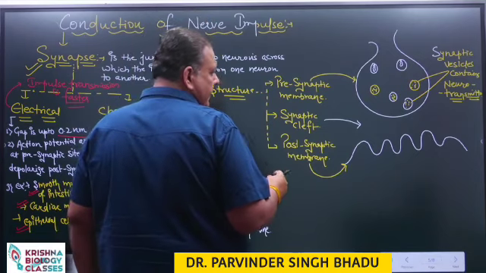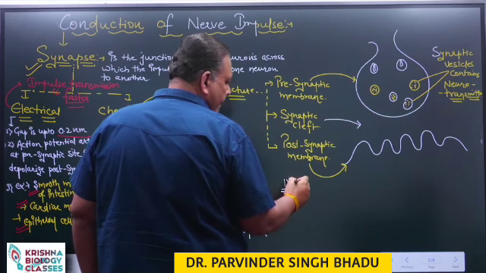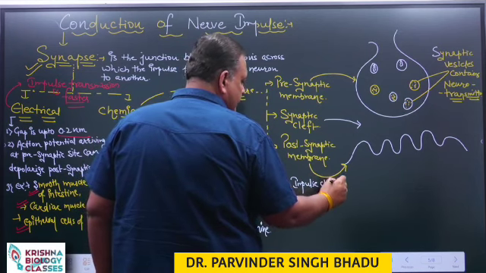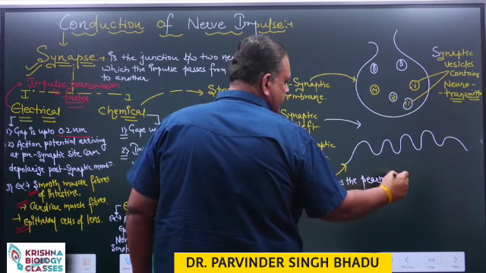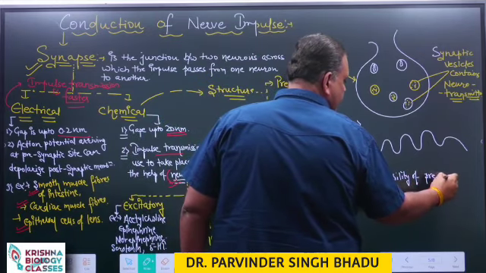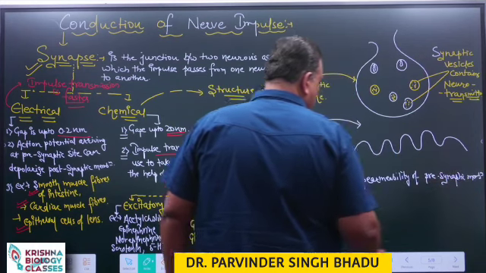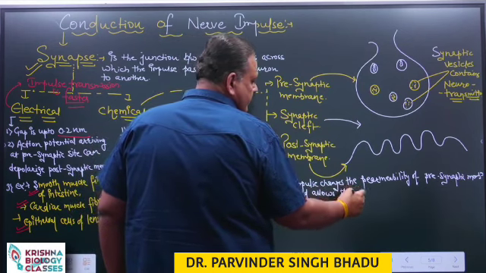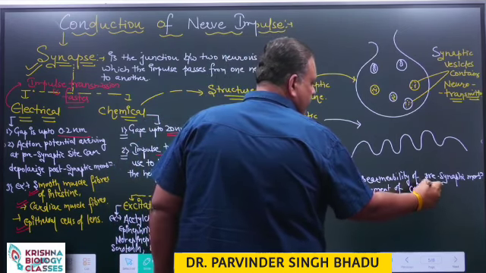Now, the first step: the impulse changes the permeability of the presynaptic membrane and allows the movement of calcium ions.